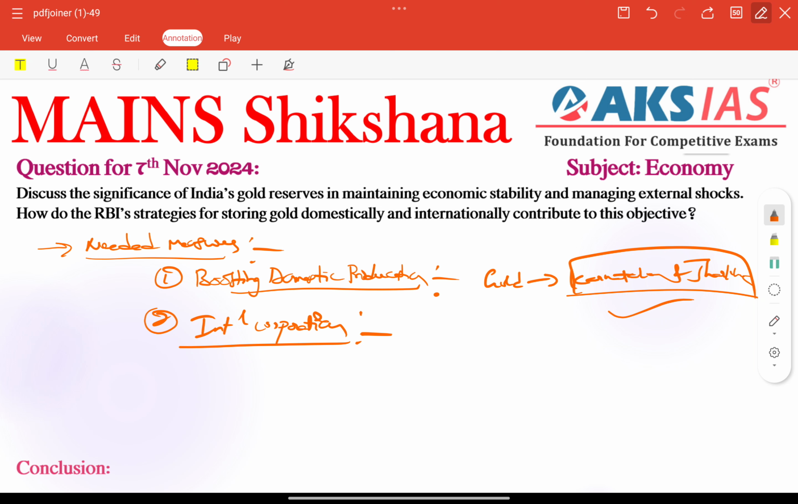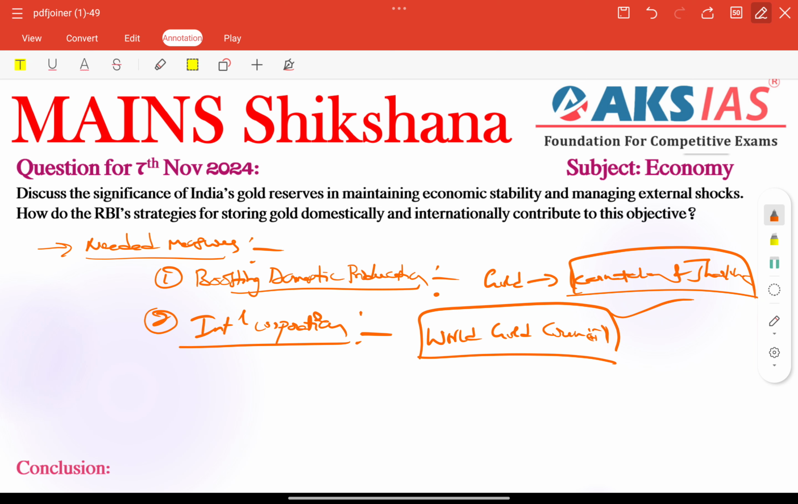So for example, India can collaborate with the World Gold Council here, right? We need to include these types of conferences, cooperations, or important international councils, and multilateral efforts to manage gold price fluctuations also here, right?